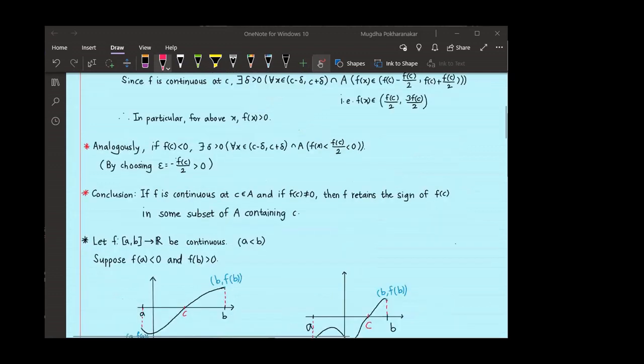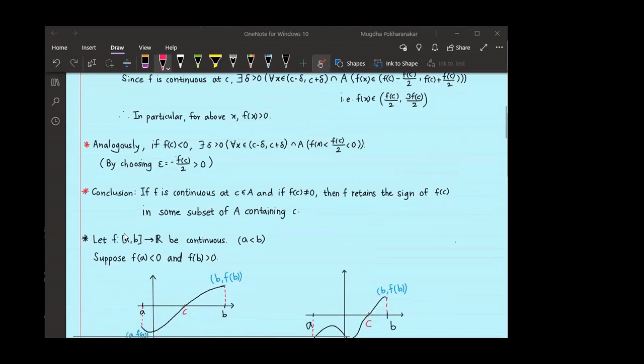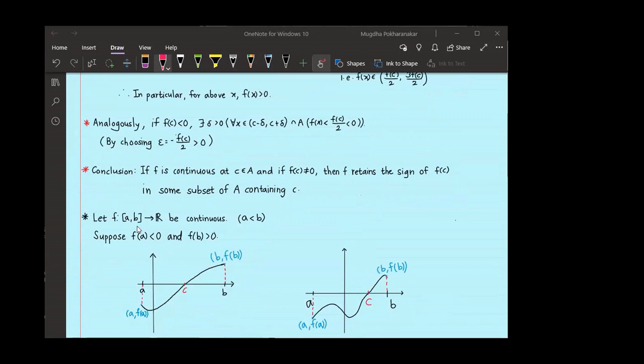Let's go for our main aim. Suppose f is a function from the closed interval [a, b] to R. Now I am restricting my domain of function to be an interval. And f is given to be continuous. I am assuming a is less than b, so that this interval will be infinite. Suppose f of a is less than 0 and f of b is greater than 0. That is, the function assumes opposite signs at the endpoints.